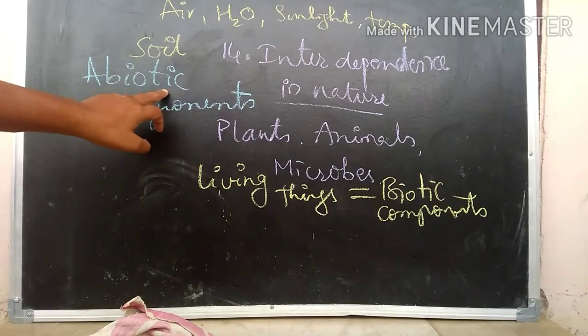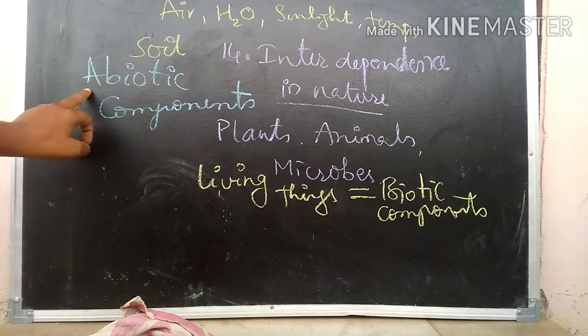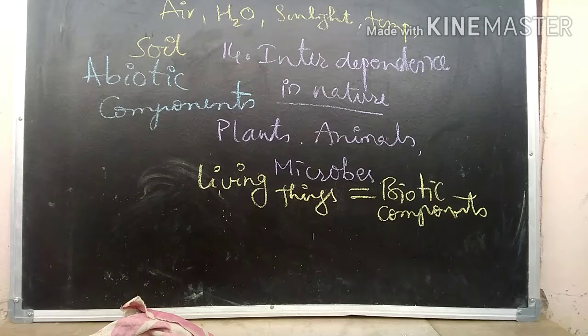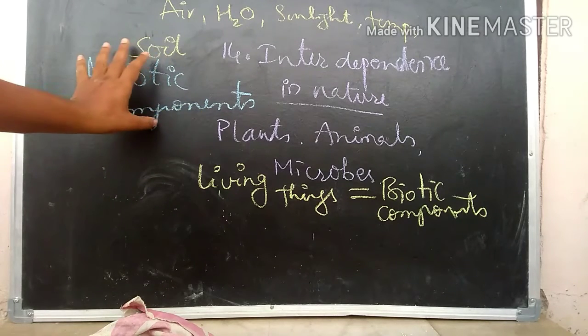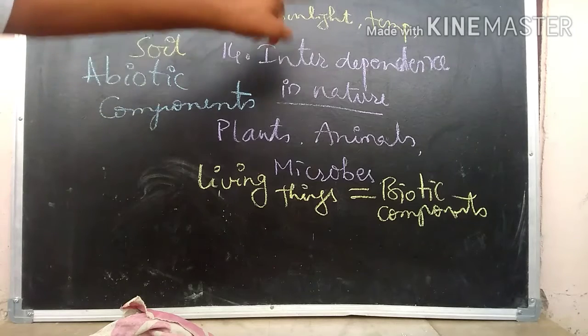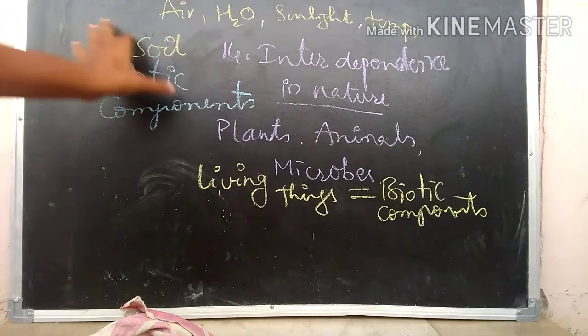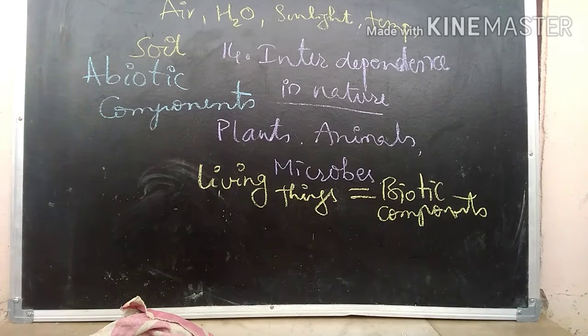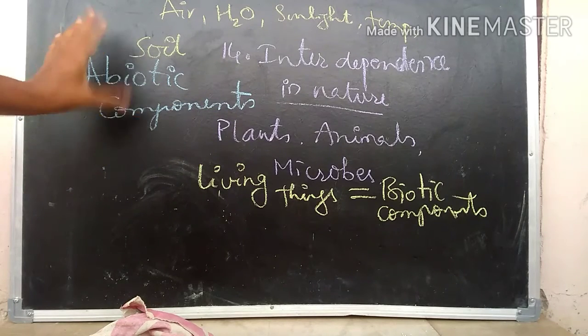Abiotic is the opposite word. Abiotic in the sense they don't have life. So abiotic components don't have life and we call them non-living things. Air, water, sunlight, temperature, soil are examples of abiotic components of the nature, or otherwise non-living things.